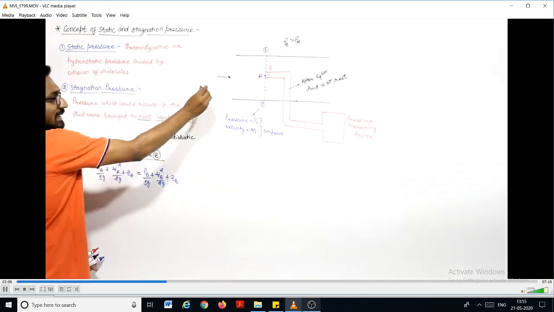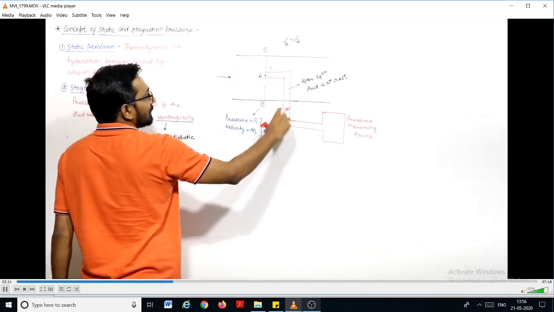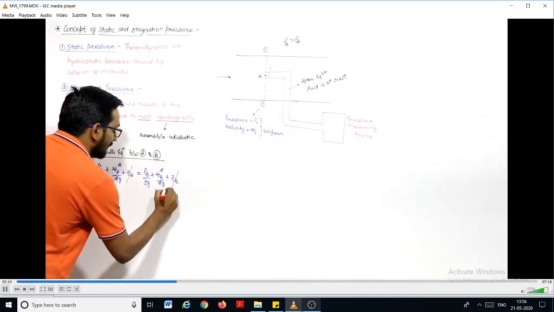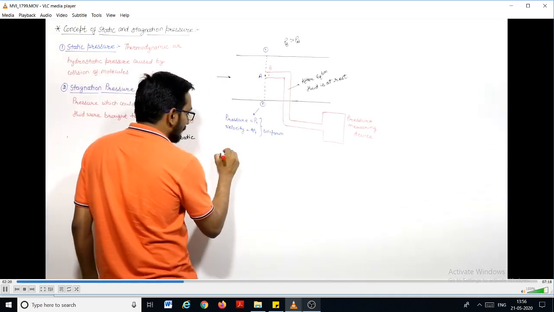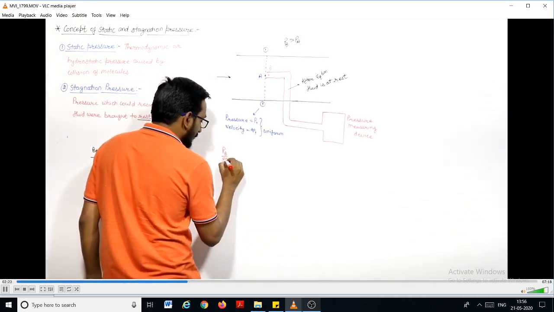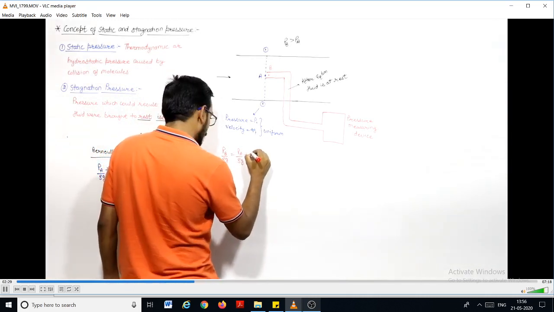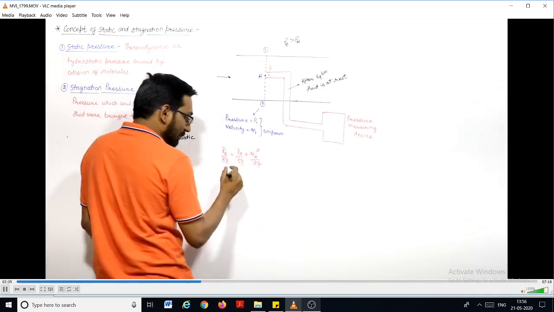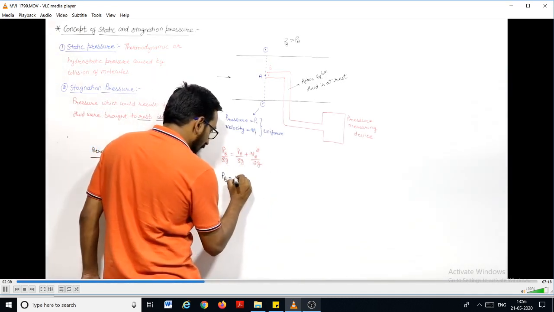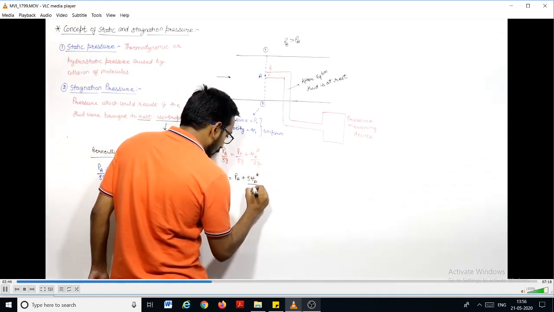They are very close to each other, so ZA and ZB are equal. And you know that after equilibrium, fluid is at rest, so this VB is 0, right? So from this, PB by rho g is equal to PA by rho g plus VA square by 2g. And PB will be equal to PA plus rho VA square by 2.